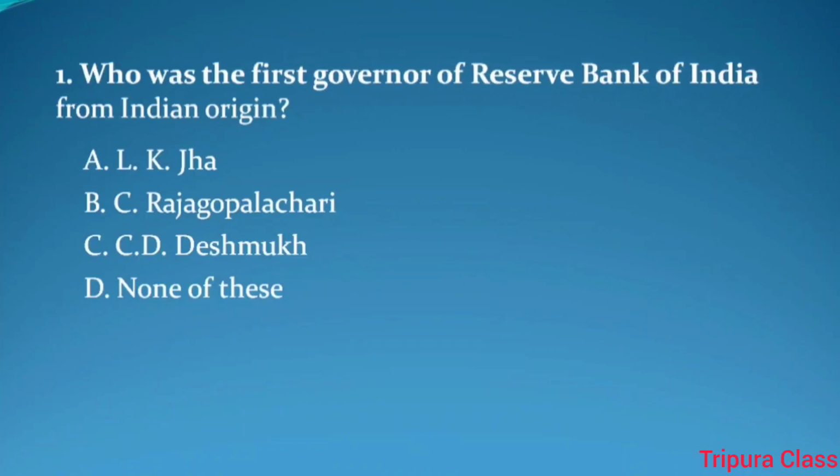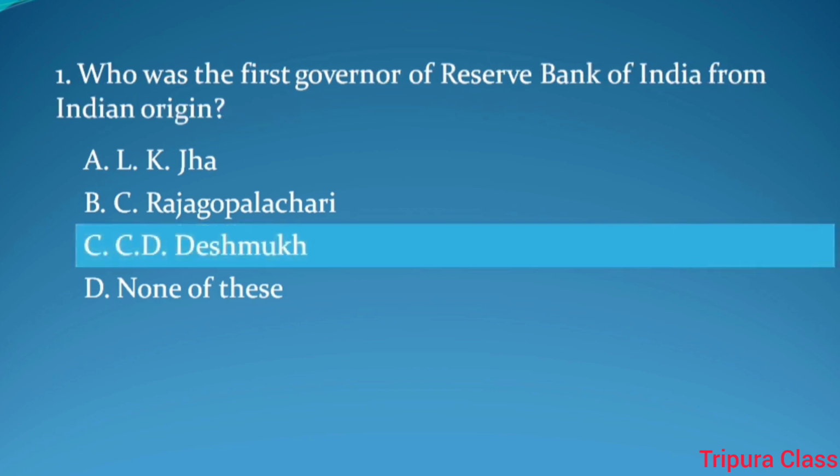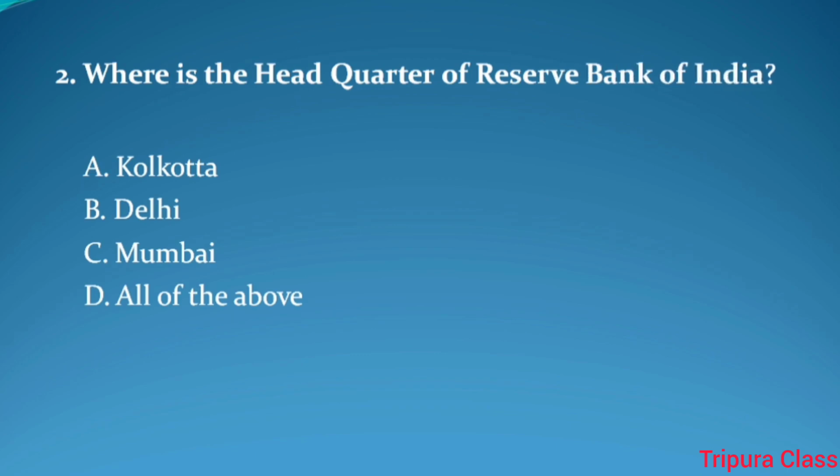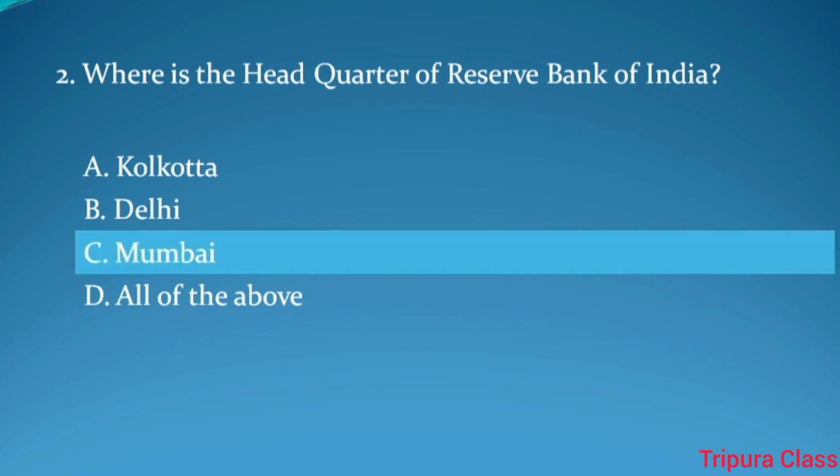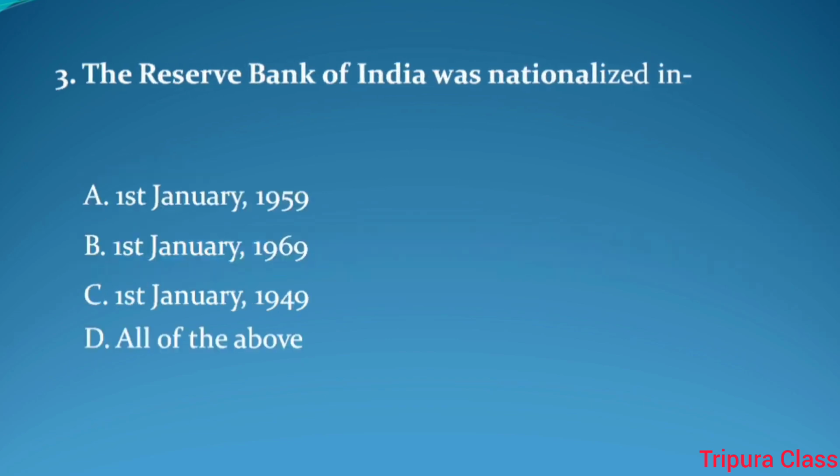Question number 1. Who was the first governor of Reserve Bank of India from Indian origin? Answer. C.D. Deshmukh. Question number 2. Where is the headquarter of Reserve Bank of India? Answer. Mumbai.